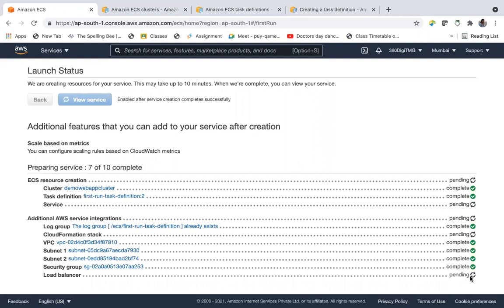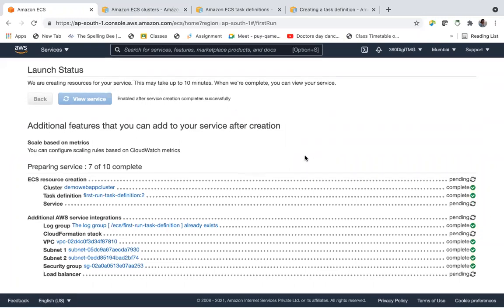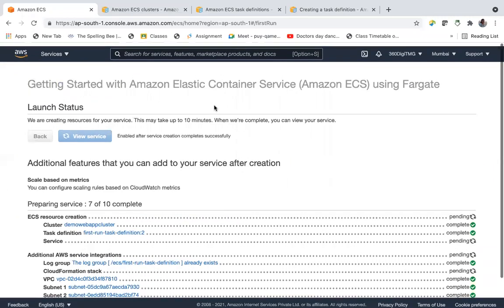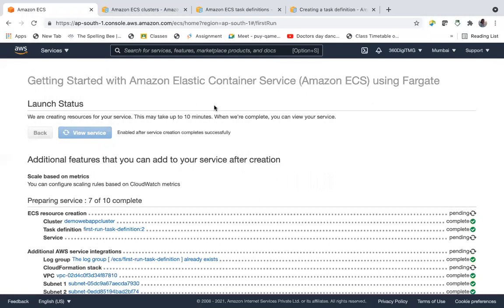So the load balancer is pending. Same thing with EKS. ECS uses Docker containers. EKS uses Kubernetes containers.